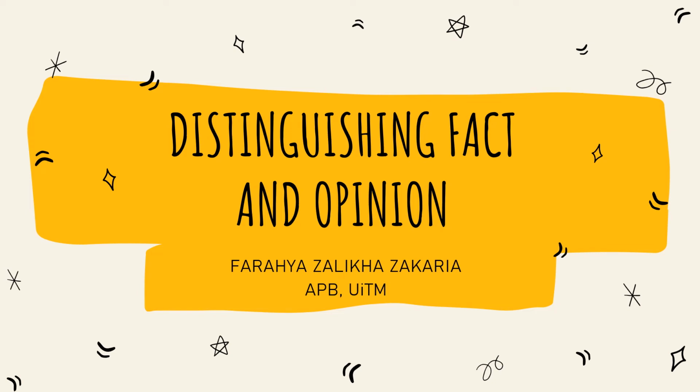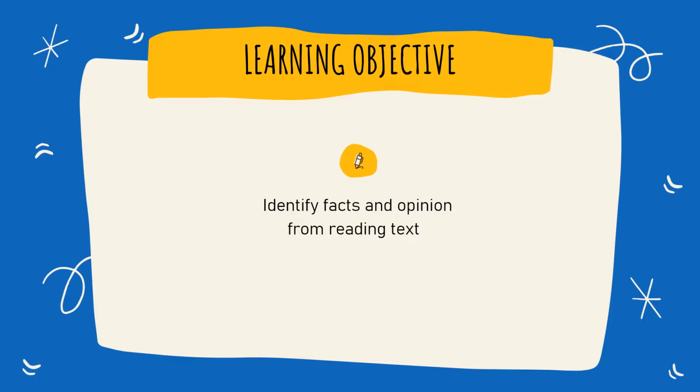Hi, hello everyone. Today we are going to learn about another topic under reading skills. It's called distinguishing fact and opinion. So here is the learning objectives for today's lesson. By the end of today's lesson, students should be able to identify facts and opinion from reading passages.